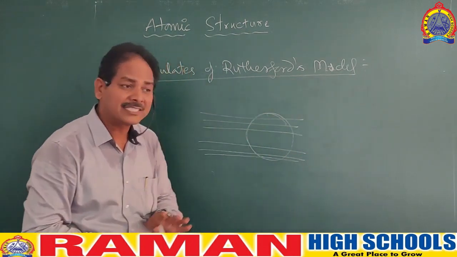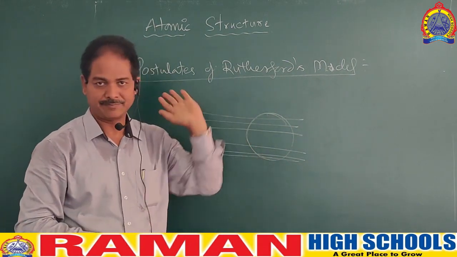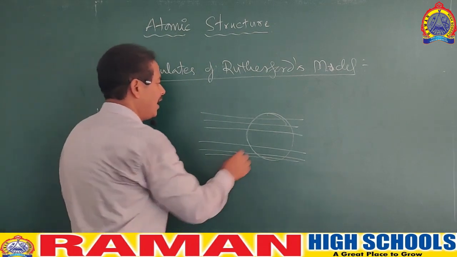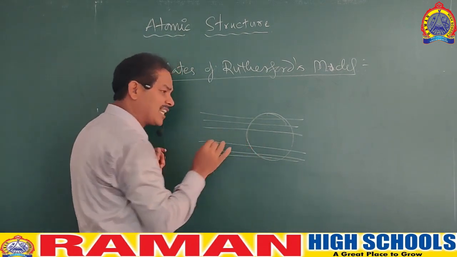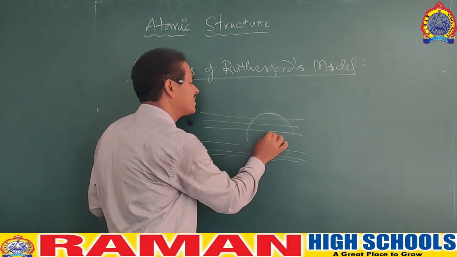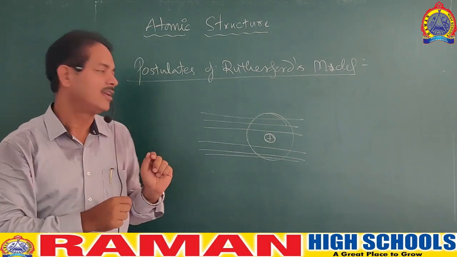They are able to pass because the atom is almost empty. And the 1% deviations are coming because the positive charge of the atom is located at the center in a very, very small place.